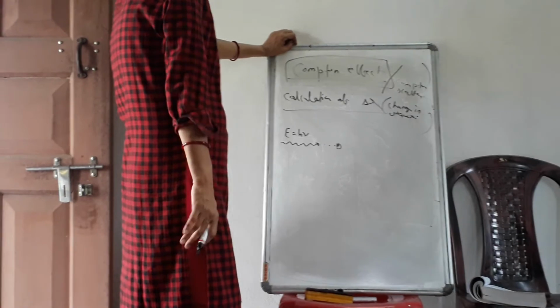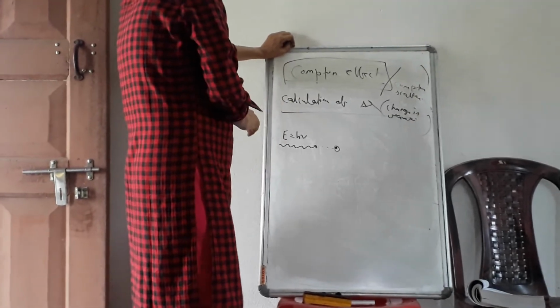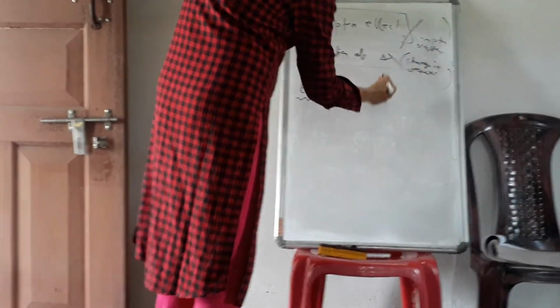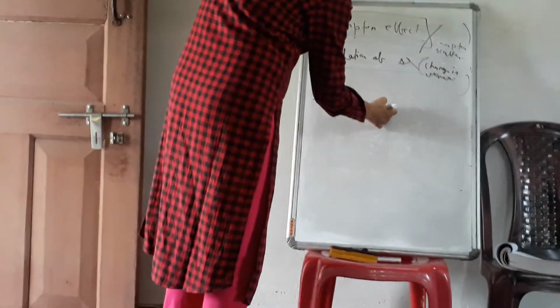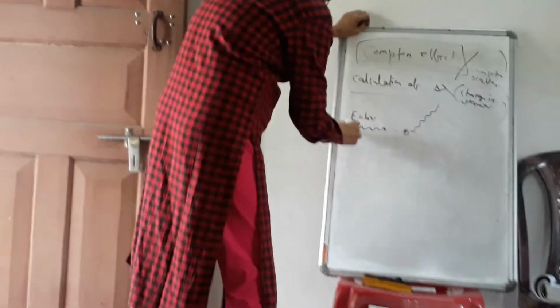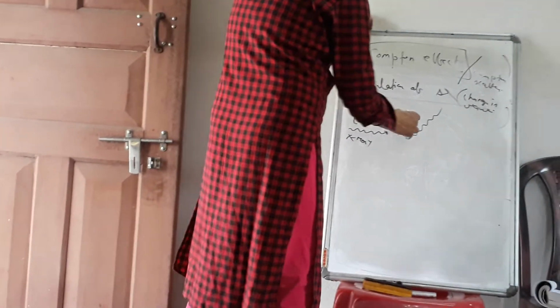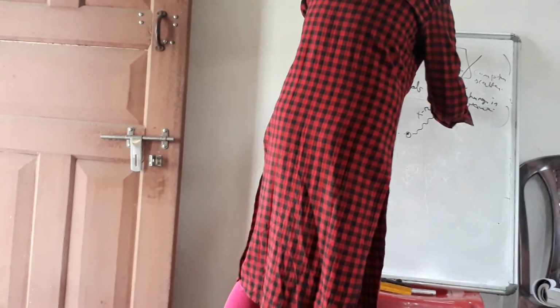We will also apply the relativistic concept. After it strikes, the photon is scattered in one direction. This is the incoming X-ray of frequency ν or wavelength λ, and this is the scattered X-ray.